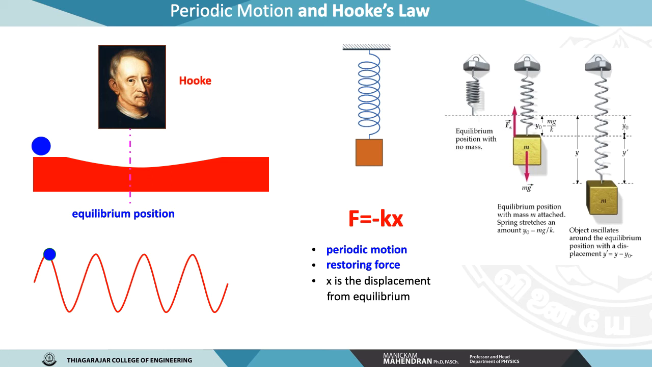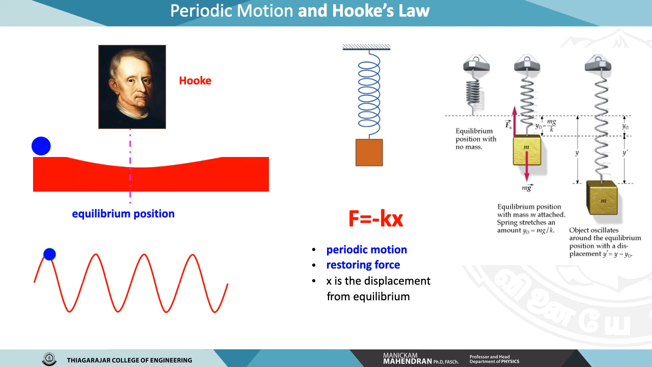K is called the force constant. The minus sign indicates that the spring action, or the vibrating particle, is displaced in the opposite direction. It goes down, comes back, it comes in the opposite direction. That is why you put the minus sign here, and of course x is the displacement from the equilibrium position.